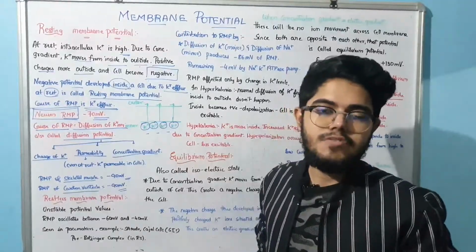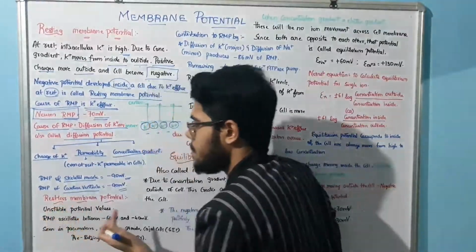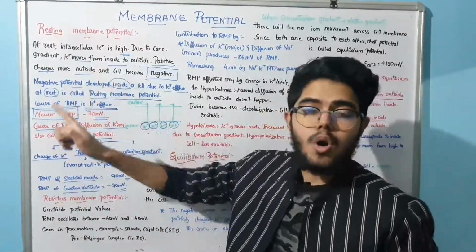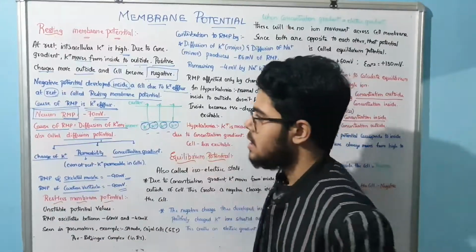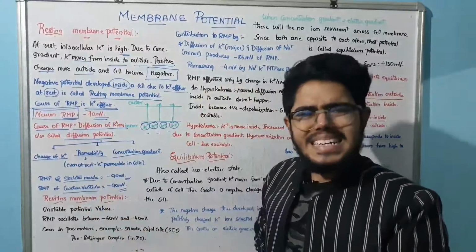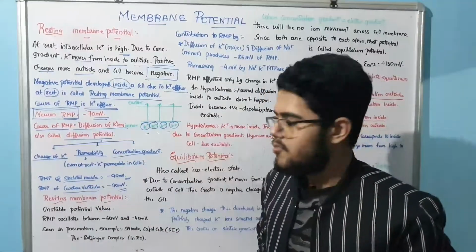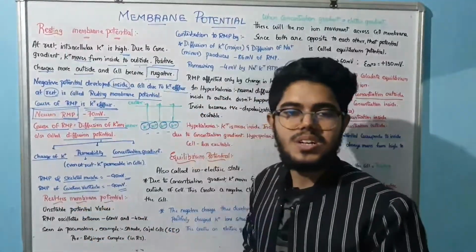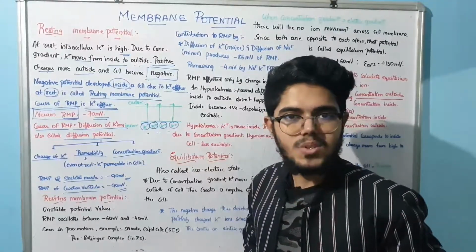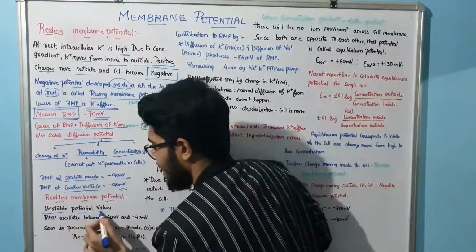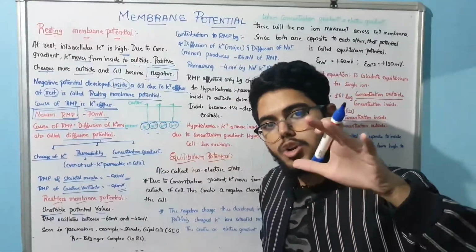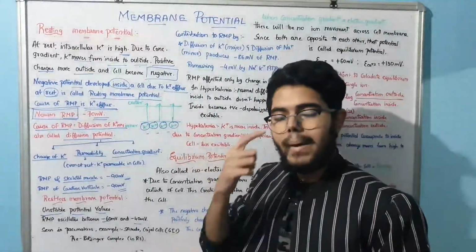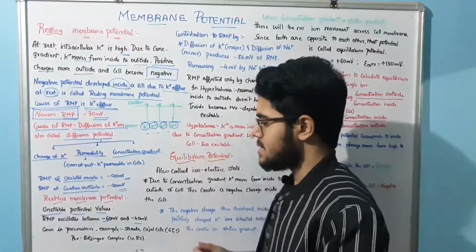Now further, we also have the restless membrane potential. What is that, sir? Resting membrane potential is always stable. Means what? If you give neuron RMP, it is -70 mV. For skeletal muscle, it is -90 mV. But in the restless membrane potential, it is unstable, right? It has unstable potential values, which means the RMP is going to oscillate between these values, -60 mV to -40 mV. Understand? Now let us see the examples.